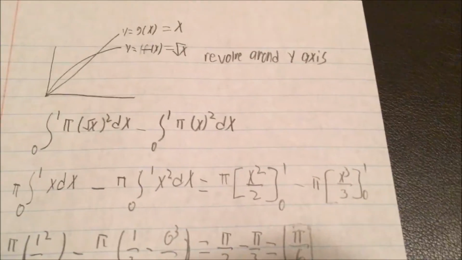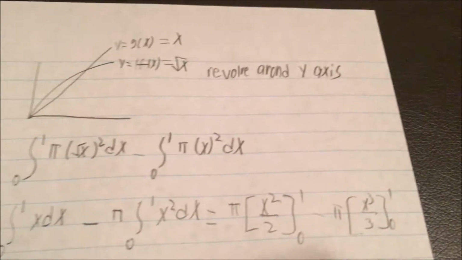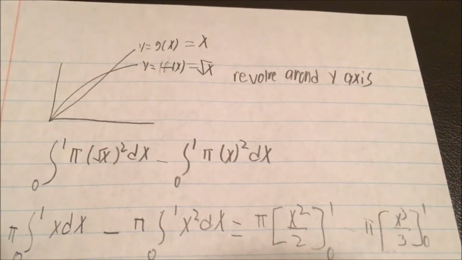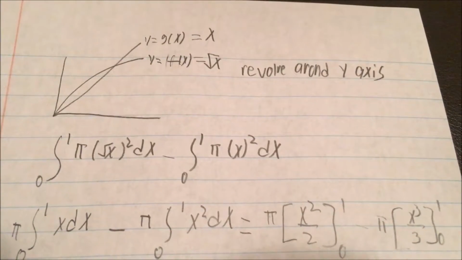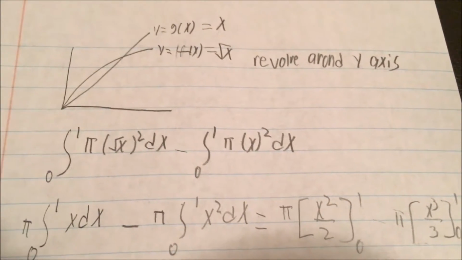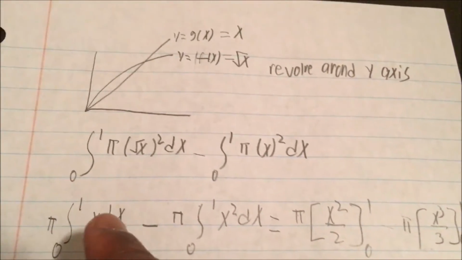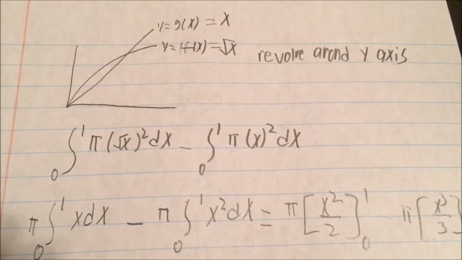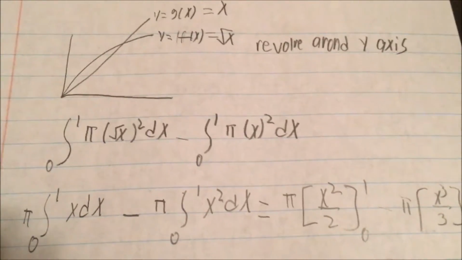So after that whole ordeal, I decided to use the disc and washer method to try to find how big this vacuum has to be. Now the store that we went to said that the vacuums they sell only come in y equals g of x equals x and f of x equals square root of x. For some reason, this is how this vacuum place does it. So it makes it very hard for us to actually find the volume. To do that, we gotta use the disc or washer method. And to do that, we do 0 to 1 pi because we're revolving it around the y-axis, and we do f of x squared minus 0 to 1 pi g of x squared dx for both.